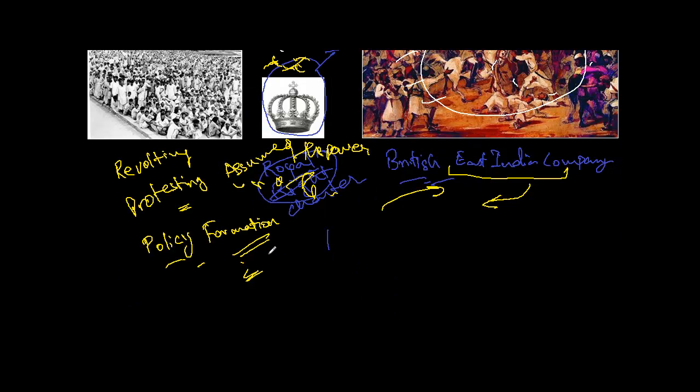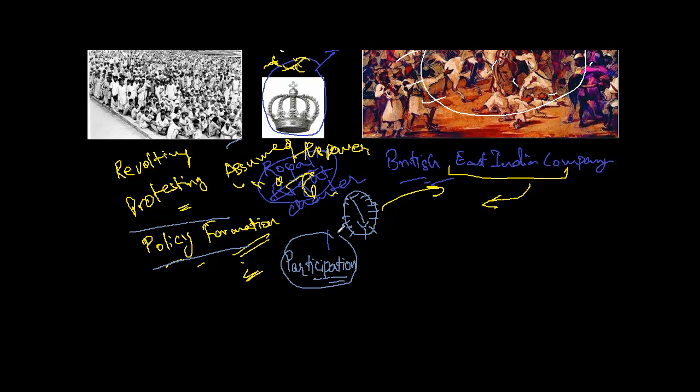The Indians wanted more participation in policy formation. As you know, the Crown was dealing with all the policy areas and making all the things, and they were doing everything for India, though for their own benefit. But at the same time, as we have said, the civilians never wanted that. So they wanted more participation in lawmaking.